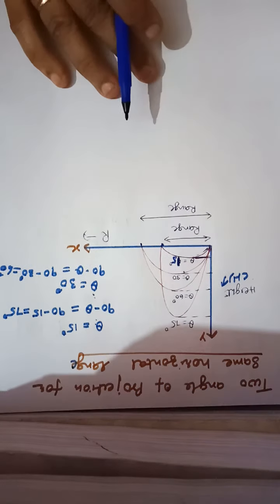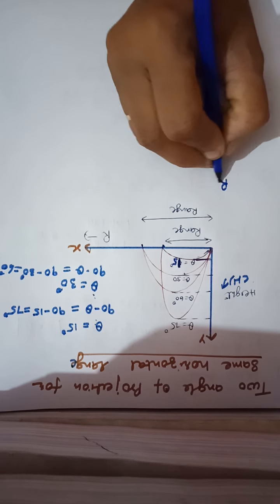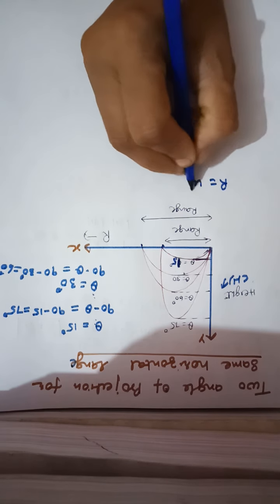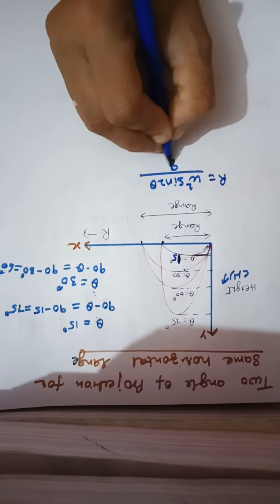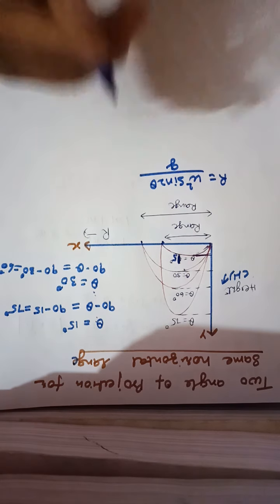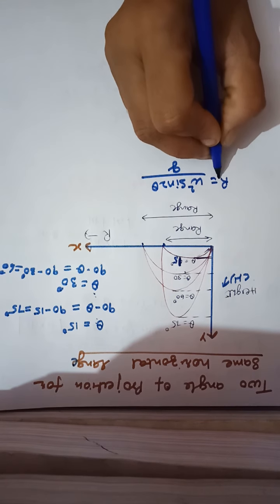So in these two angles the range will be the same. How? You will see mathematically also. What is the formula of the range? R is equal to u square sine 2 theta upon g. When the angle is theta for the first case, I have supposed this is R1.